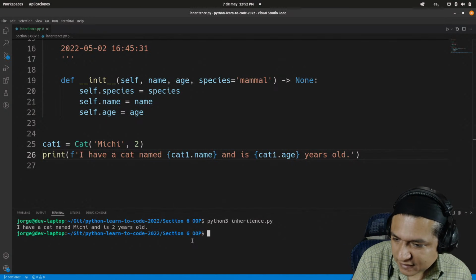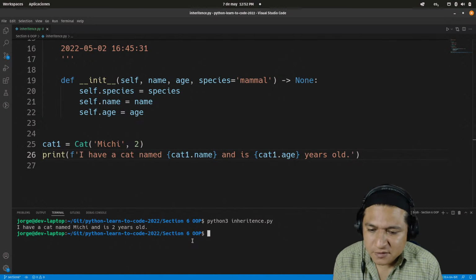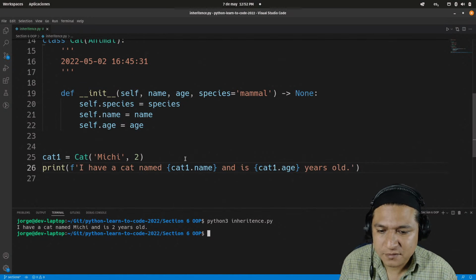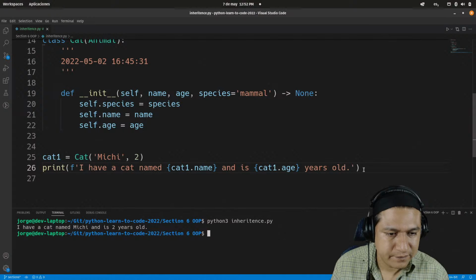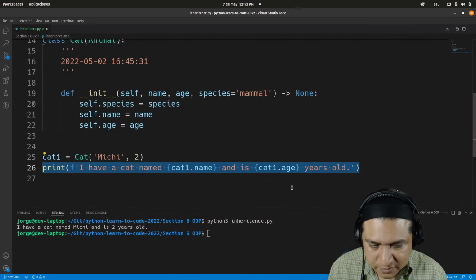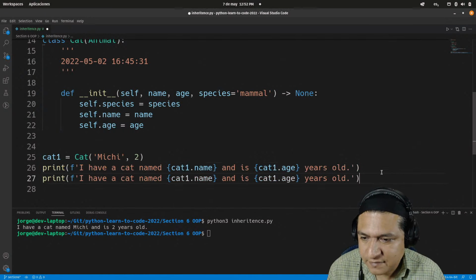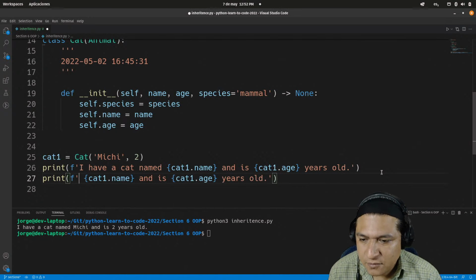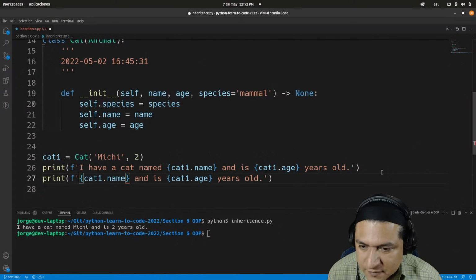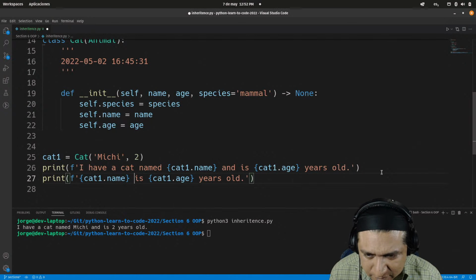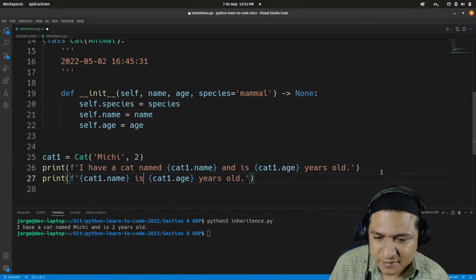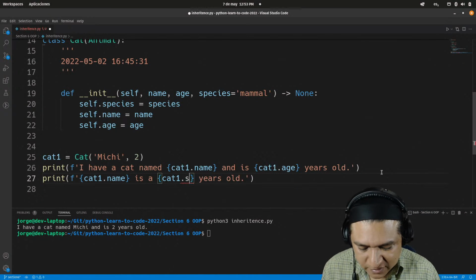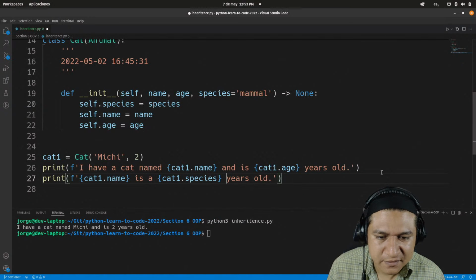Okay, I have a cat named Michi and he's 2 years old. Okay, looks like I was able to, let's copy this one here and try another thing. Let's say whatever the cat's name is, and let's put the species.